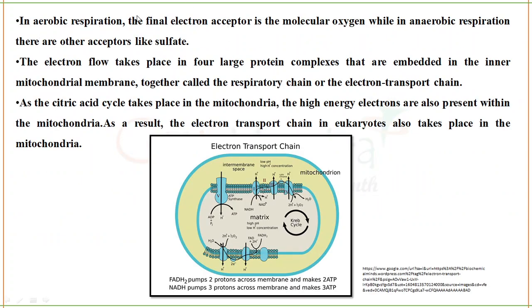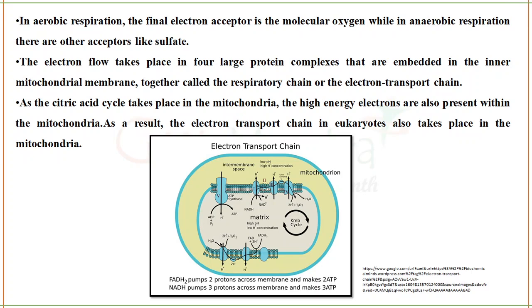So in aerobic respiration, the final electron acceptor is molecular oxygen. While in anaerobic respiration, there are other acceptors like sulfate. In anaerobic respiration you have different electron acceptors that we are not going to discuss in this lecture. The electron flow takes place in four large protein complexes. In the electron transport chain, you have complex 1, complex 2, complex 3 and complex 4. They are very large protein complexes present in the inner mitochondrial membrane.